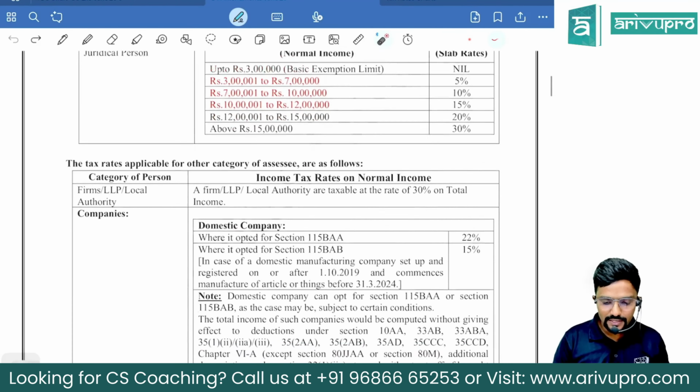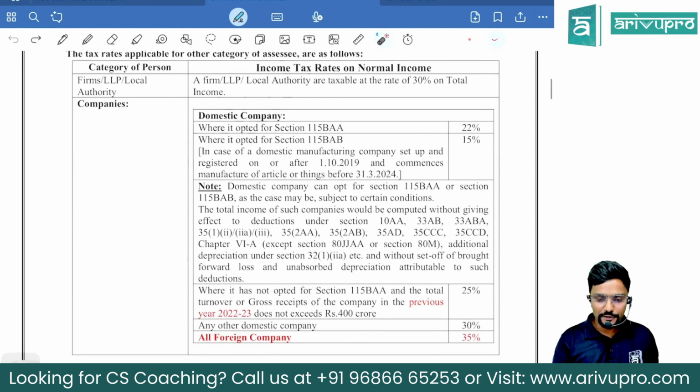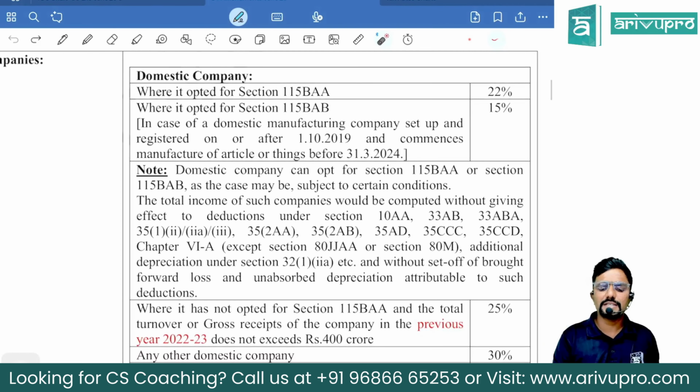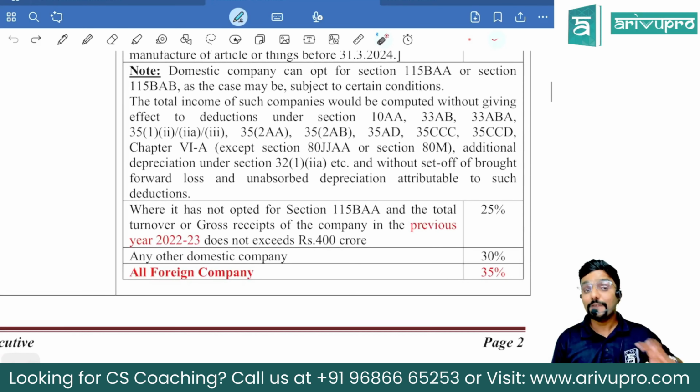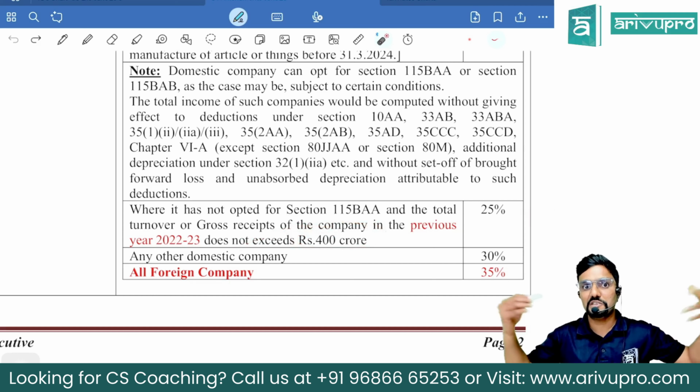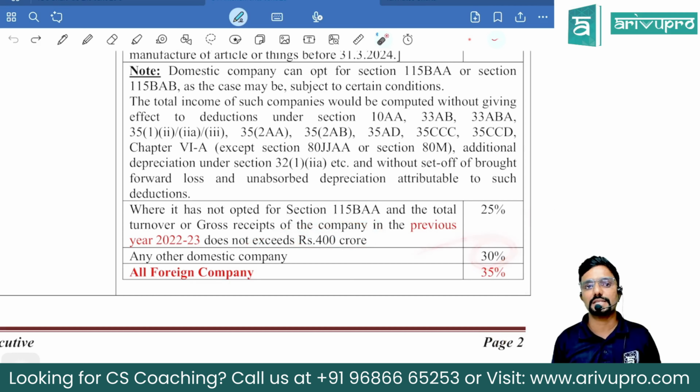Fine, sir. Then coming to companies. Guys, for domestic company, they have an optional scheme under section 115BAA and 115BAB. Yes, sir. No change in that. But if they are not opting for the optional scheme, then we have to check their turnover. Only if their turnover is up to 400 crore, then we consider them as small, and 25% is applicable. If not, we consider them as a big company, 30%.